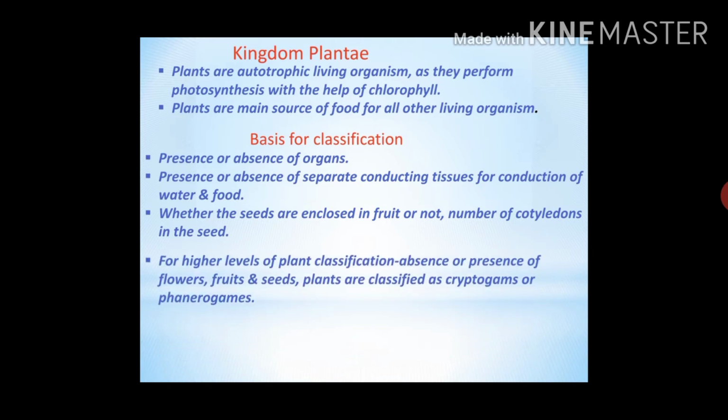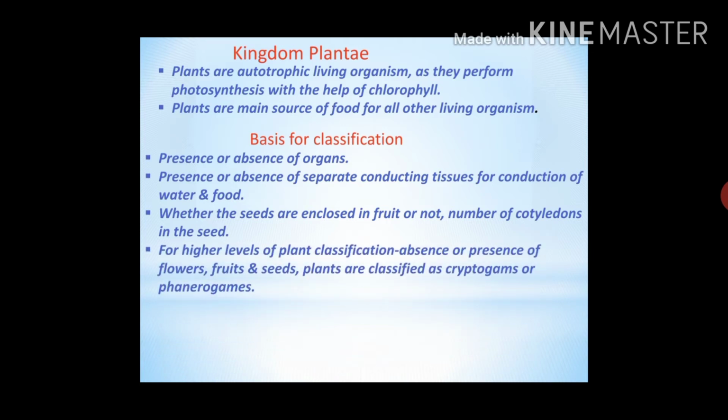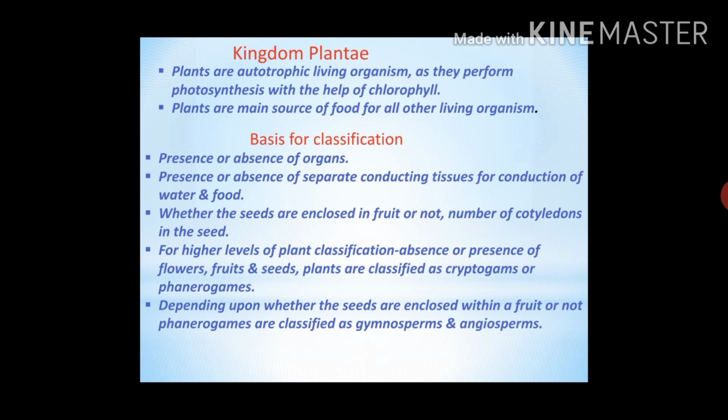For higher level of plant classification, different characteristics are considered for classification. That is, depending upon absence or presence of flowers, fruits and seeds, plants are classified as cryptogams and phanerogams. Depending upon whether the seeds are enclosed within a fruit or not, phanerogams are again classified as gymnosperms and angiosperms. Angiosperms are further classified as monocots or dicots depending upon number of cotyledons in seeds.